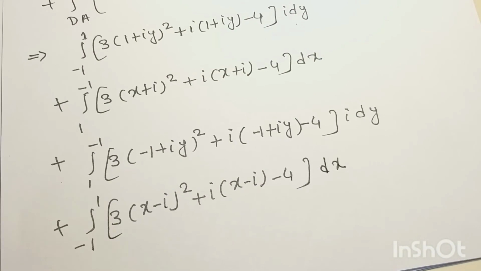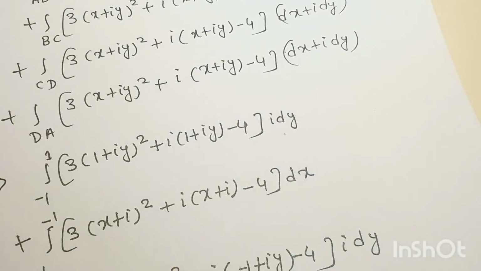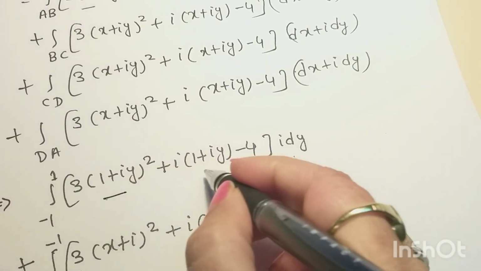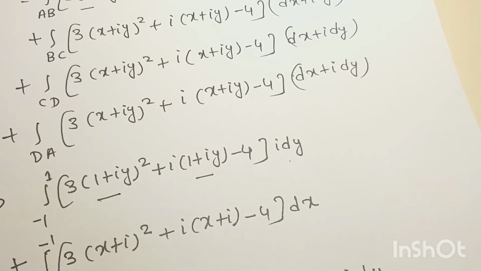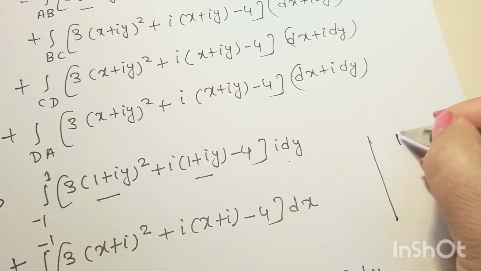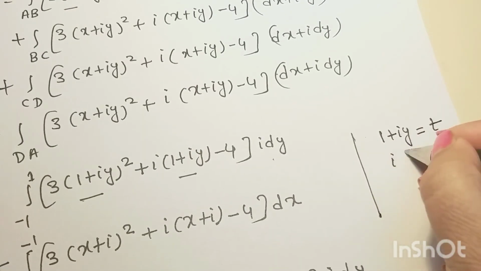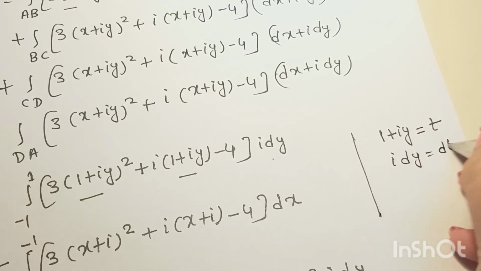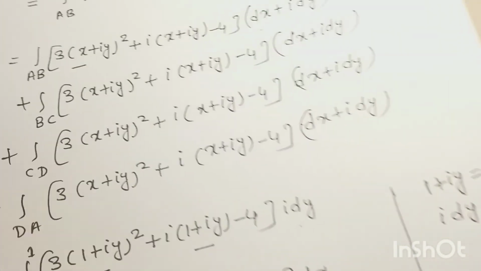Now we will integrate these terms, and for the first two terms we will use the method of substitution here. That means we will put 1 plus iy is equal to t. So i dy will be dt. So after integration, what we'll get? The simple integration, you can do it.